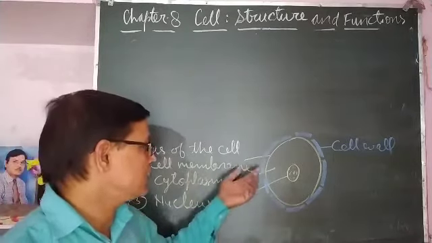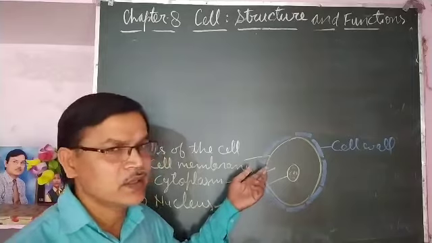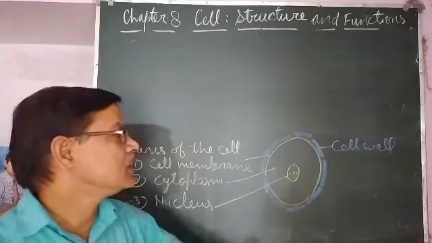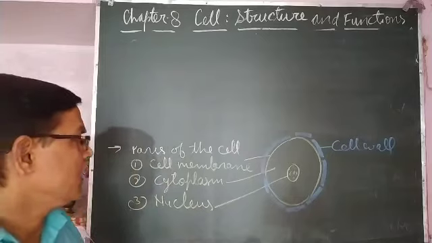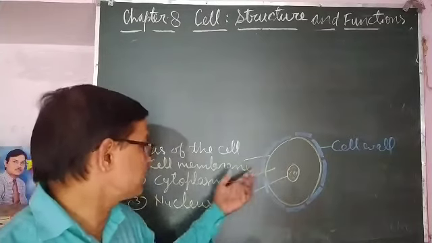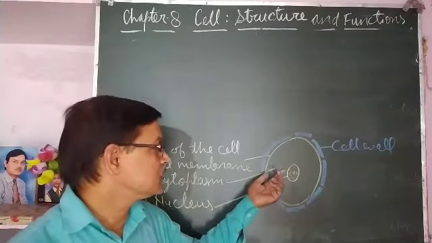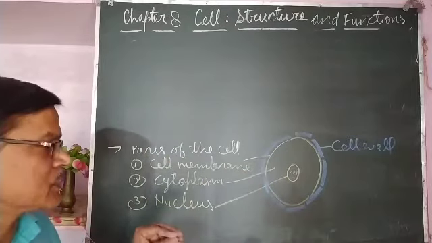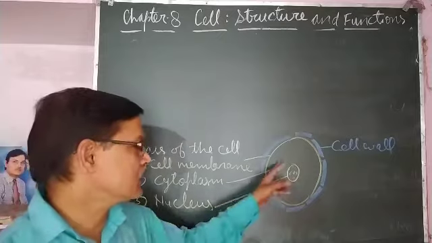So the cell membrane is found in both animal cell and plant cell. In the animal cell it is the outermost covering, but in the plant cell it is found just below the cell wall. And inside that, cytoplasm is there. Cytoplasm has various small units called cell organelles.